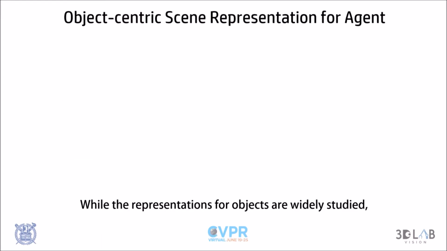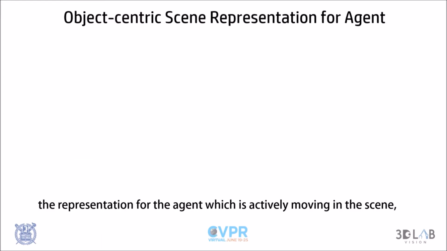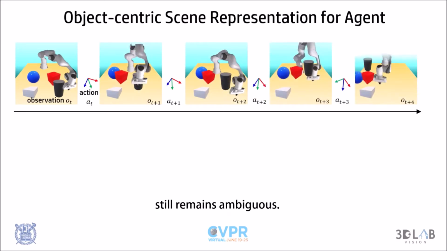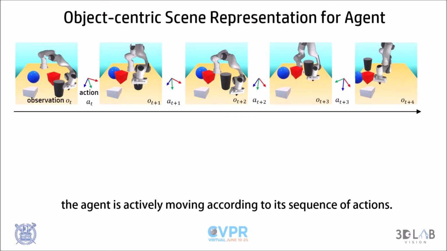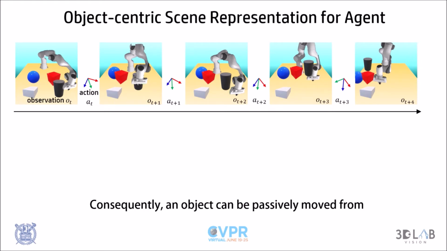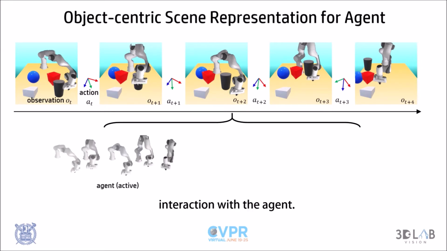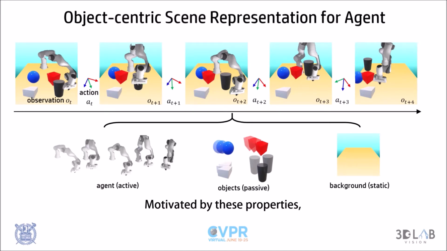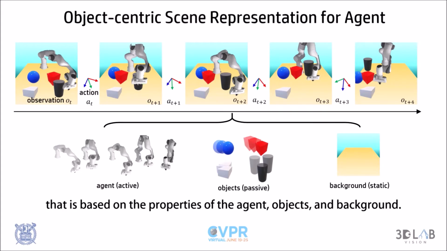While the representations for objects are widely studied, the representation for the agent, which is actively moving in the scene, still remains ambiguous. In a sequence of observations, the agent is actively moving according to each sequence of actions. Consequently, an object can be passively moved from the interaction with the agent. Meanwhile, the background entities usually remain steady. Motivated by these properties, we aim to find the scene representation that is based on the properties of the agent, objects, and background.